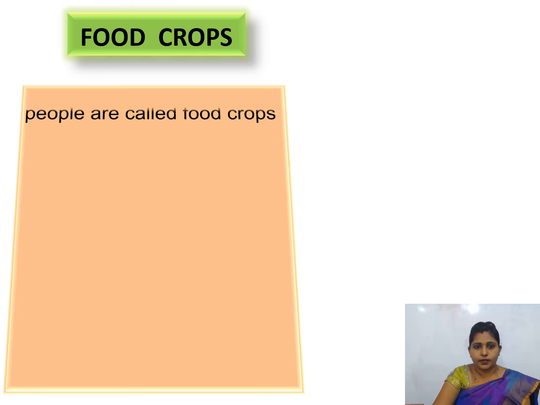Now we will briefly study a few of the food crops. The crops grown to feed people are called food crops. What do you mean by food crop? The crops grown to feed people. Shall we repeat it once again? The crops grown to feed people are called food crops.